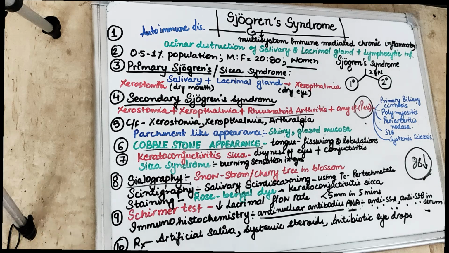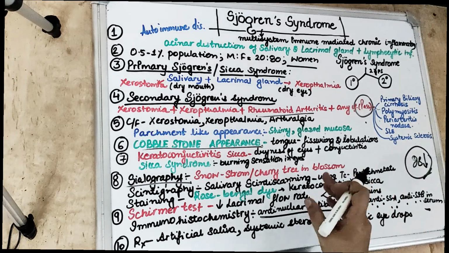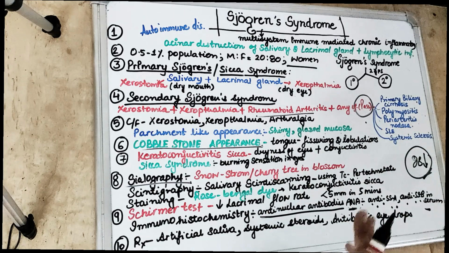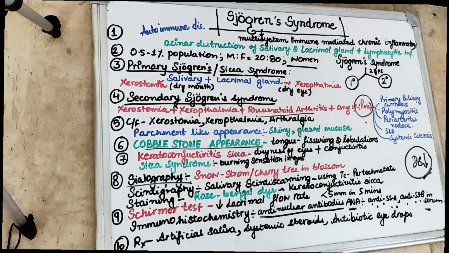If we take the scintigraphy, then the salivary scintiscanning using pertechnetate shows that there is decreased uptake of isotope. Normally the isotope shows in the scanning, but there is reduced flow because there is decrease in the salivary flow.